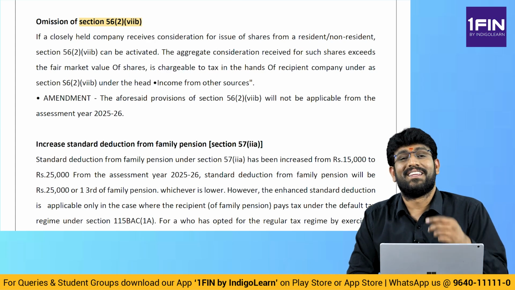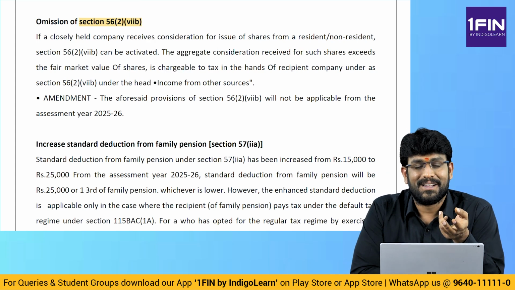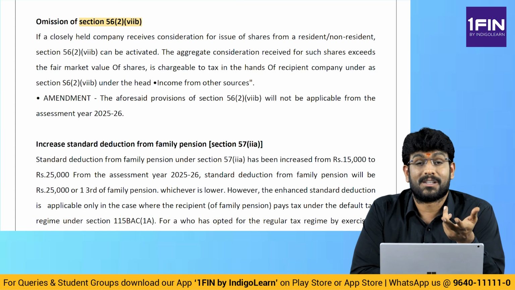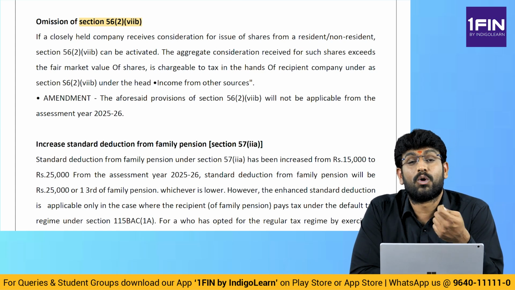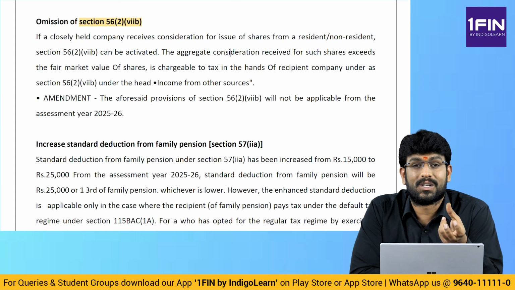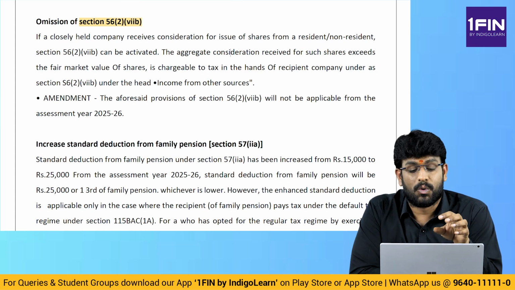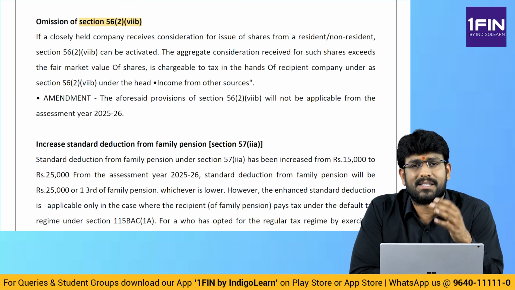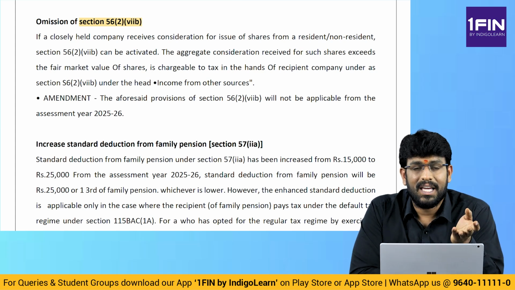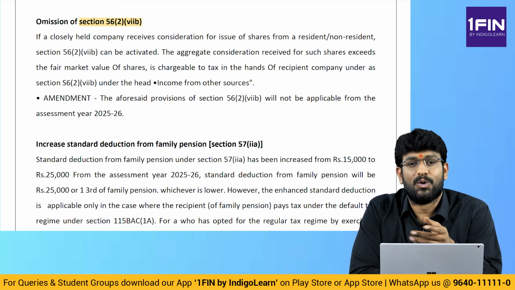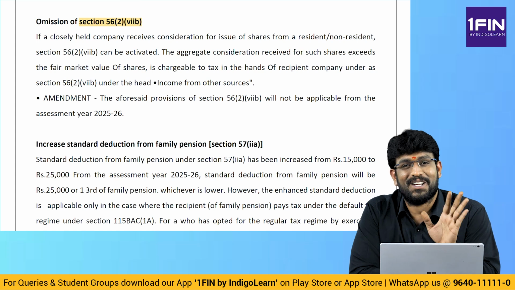The point is, whenever there is an issue of shares by a company in which public are not substantially interested, they are giving shares to the shareholder, and if issue price is more than market value, the difference was taxable under income from other sources in the hands of shareholder. But this section has been removed. If you already learned this, then forget it. If you are yet to learn, then don't try to learn this. Happy? Wonderful. Next slide.